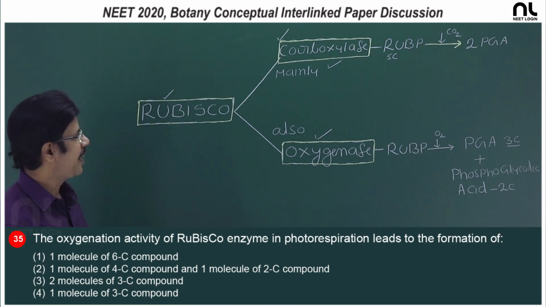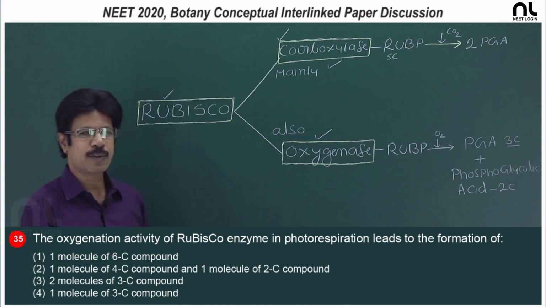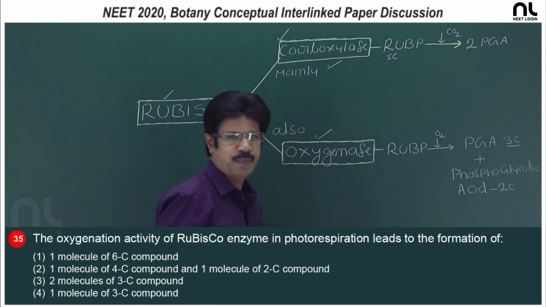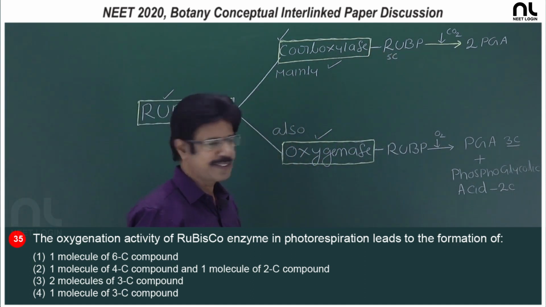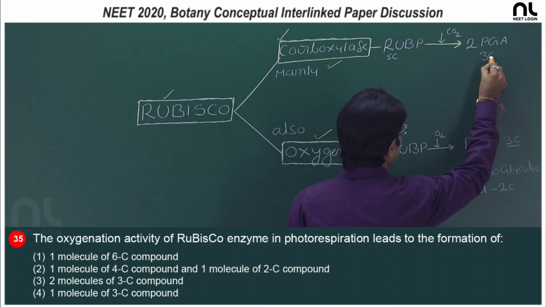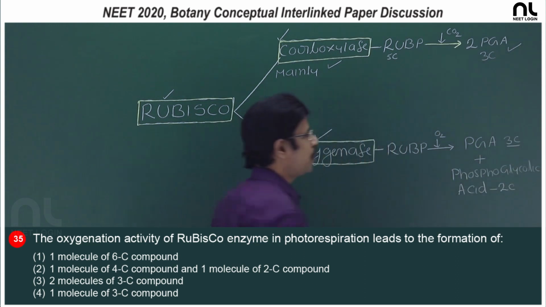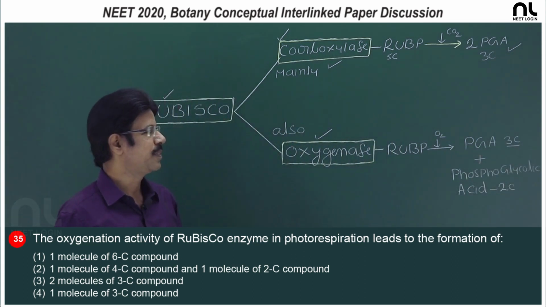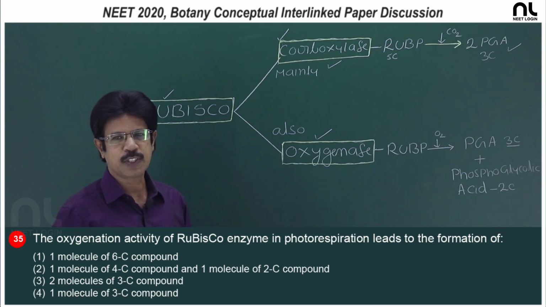At high carbon dioxide percentage, it acts as the carboxylase, and RuBP, a 5 carbon compound, by accepting the carbon dioxide, breaks into 2 molecules of phosphoglyceric acid. It is a 3 carbon compound. So, total 6 carbons are present in the 2 molecules of phosphoglyceric acid.